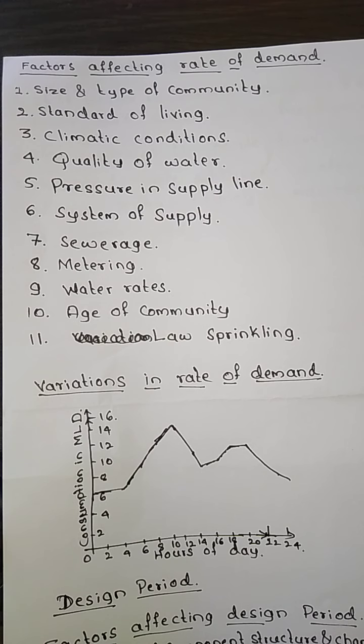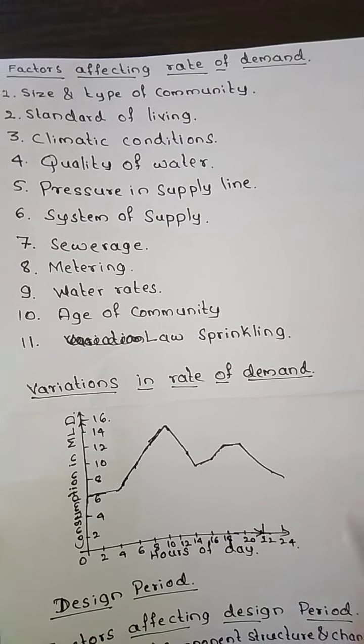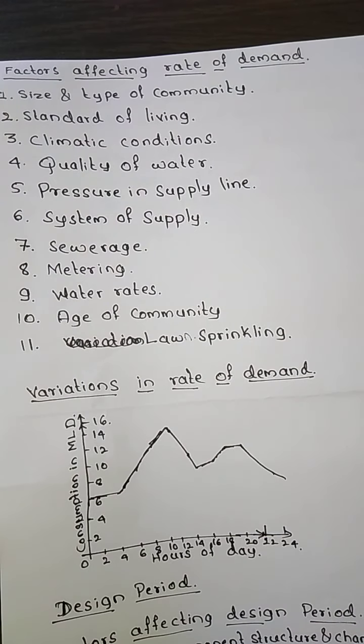Then we will be seeing the lawn sprinkling. Lawn sprinkling is again dependent upon the climatic conditions. Say in the rainy season we don't require any water for lawn sprinkling. In the summer season, normally we will be applying more water, because there will be evaporation and evapotranspiration. That is the reason why in hot climatic conditions we will be using more water for lawn sprinkling.